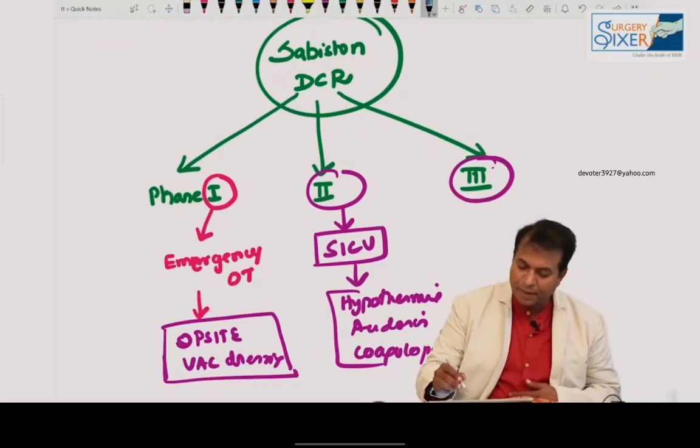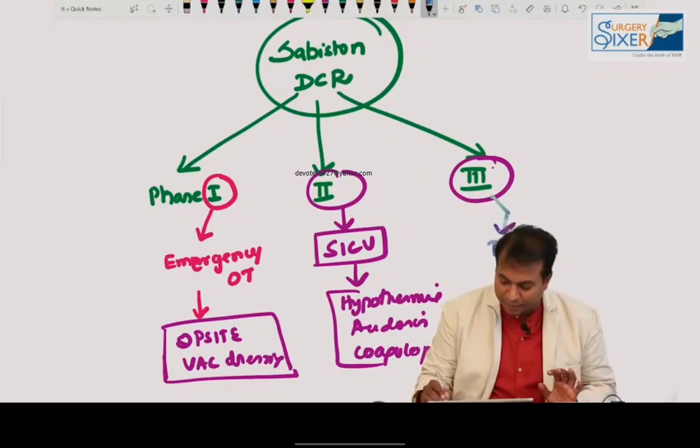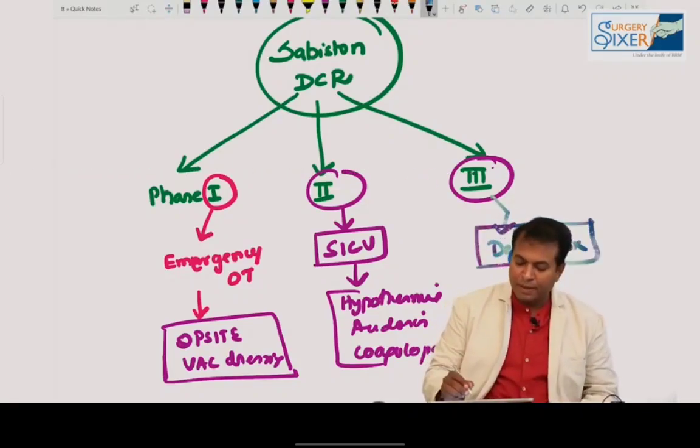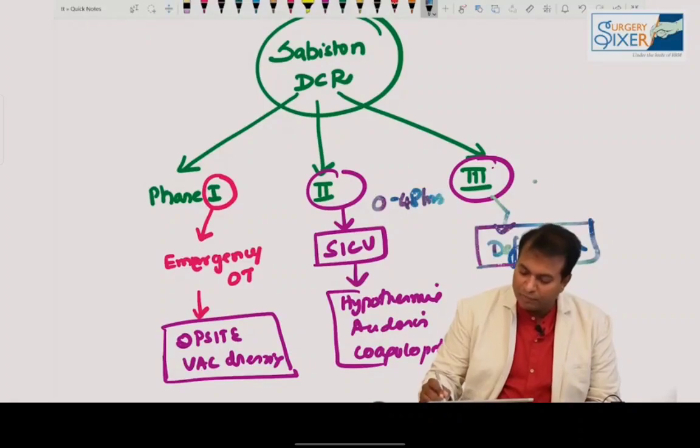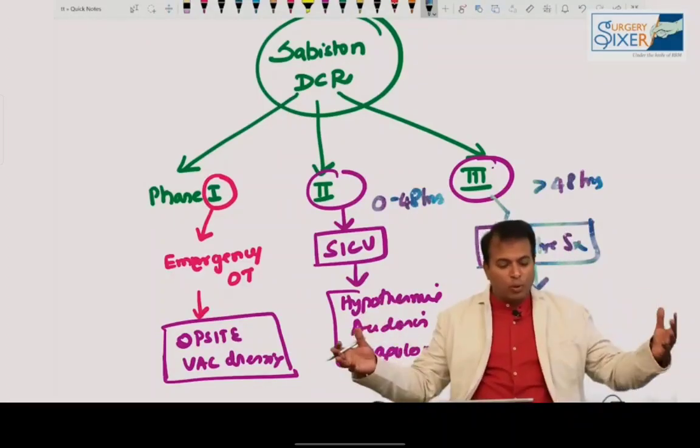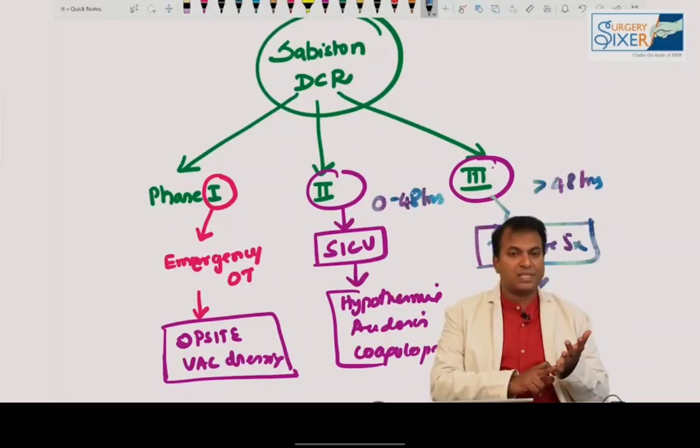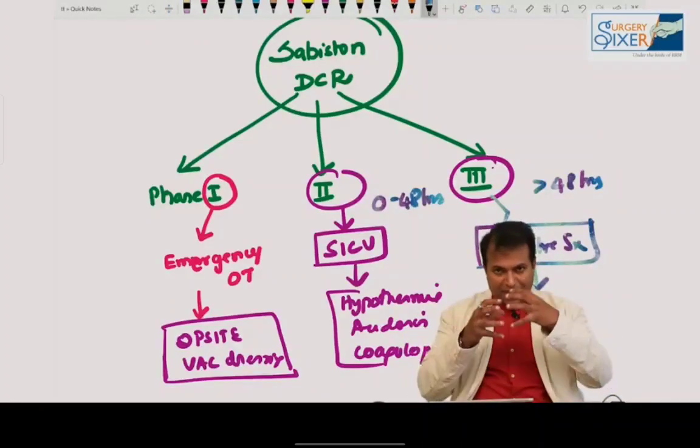And phase 3 is definitive surgery, which will be done in an elective theatre. The patient will be shifted. 0 to 48 hours is phase 2, and after 48 hours the patient will be shifted for definitive surgery. Now you have your whole team there, everyone will be there. You will now do your definitive surgery and close the abdomen.